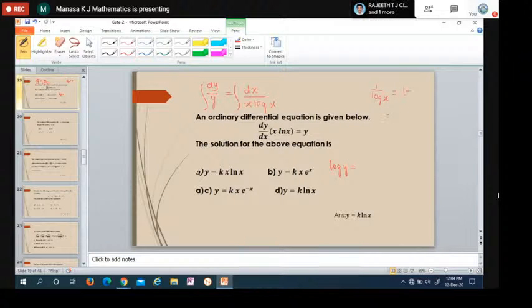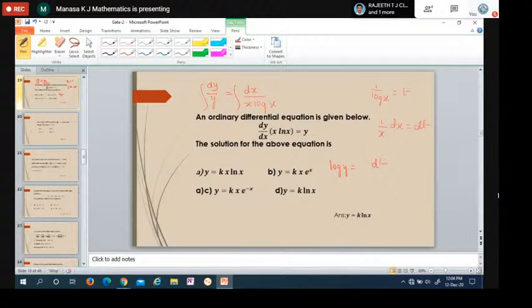Differentiating, differentiation of log x is 1 by x into dx, which equals dt.